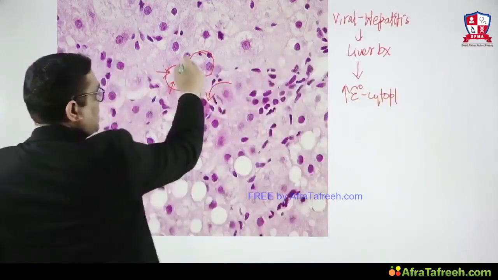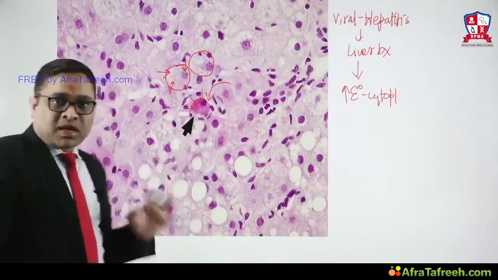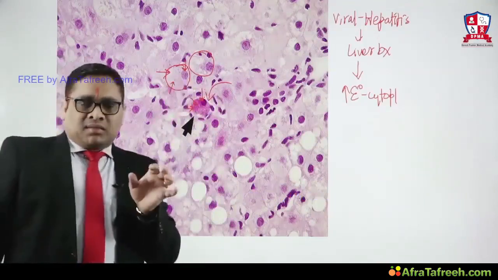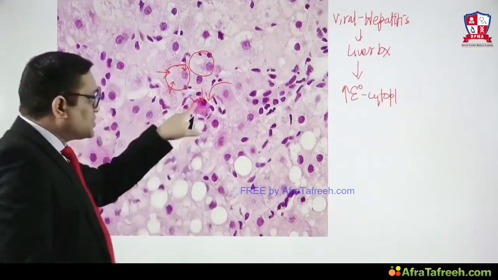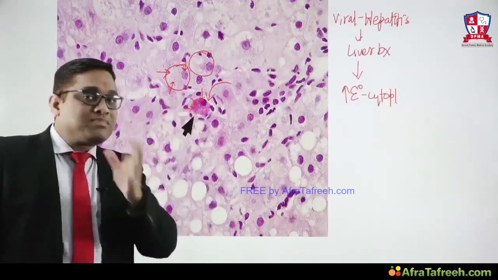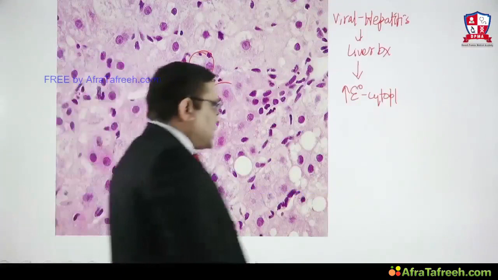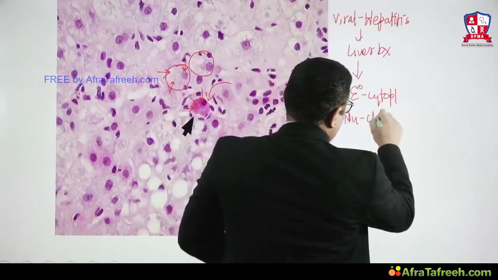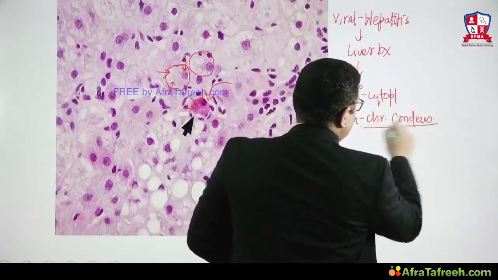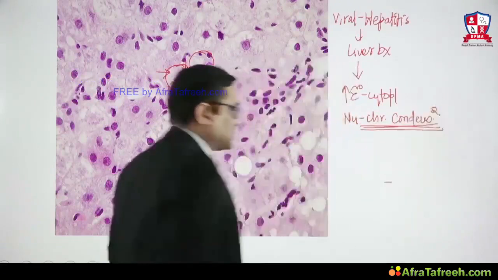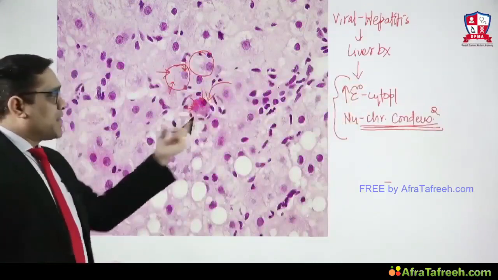Second thing, you look at the nucleus here and you look at the nucleus here. What is the difference you are appreciating? Can you notice this nucleus is a little faded? I should not say faded, it's a granular chromatin, normal nucleus. But what about this one? This nucleus is more blue, hyperchromatic, because chromatin has been condensed. So there is a nuclear chromatin condensation. If you remember, when I was telling you what is the most characteristic feature of apoptosis, it is chromatin condensation. So hypereosinophilic cytoplasm, nuclear chromatin condensation, membrane bound structure.